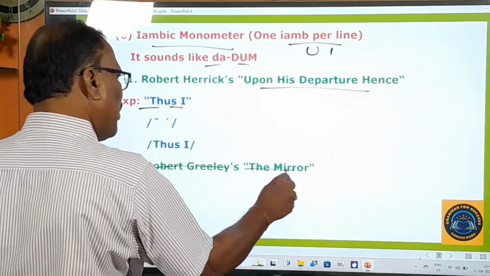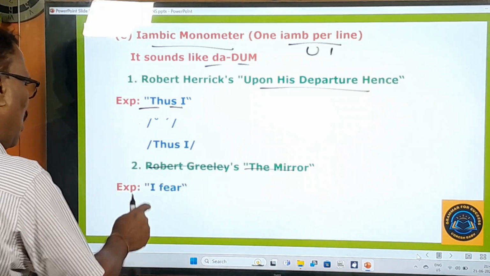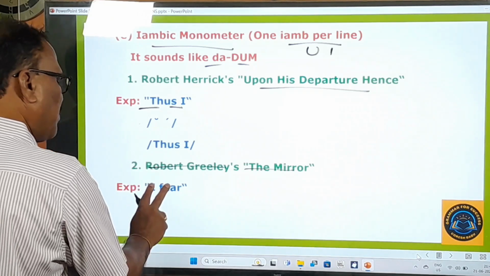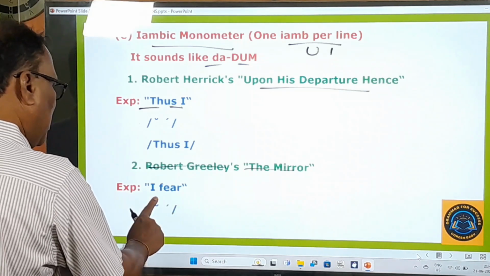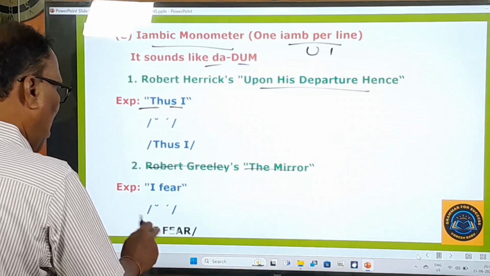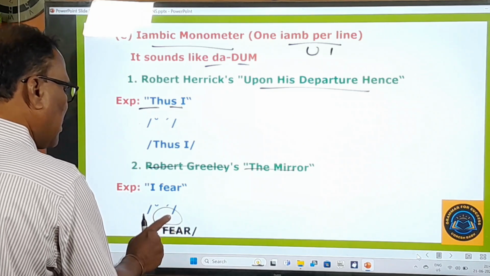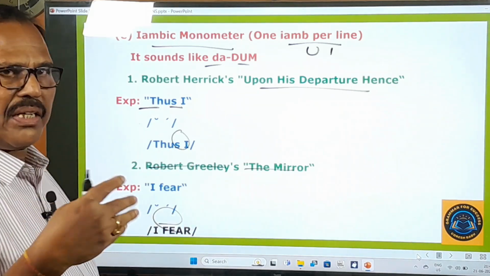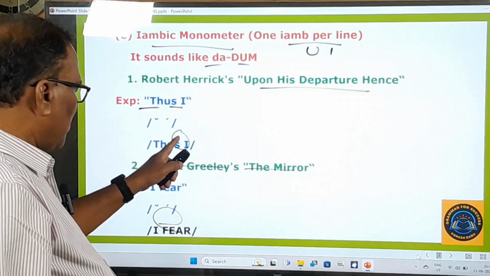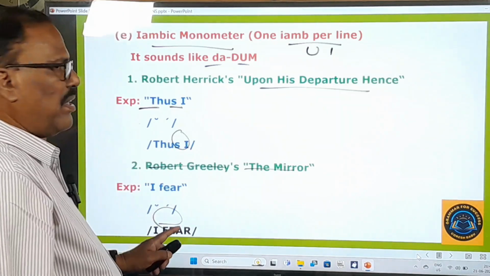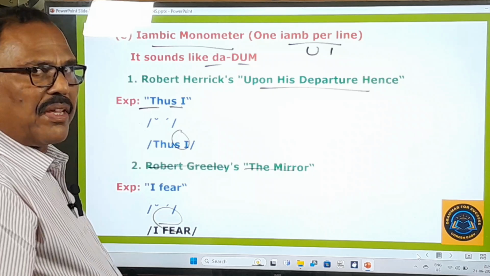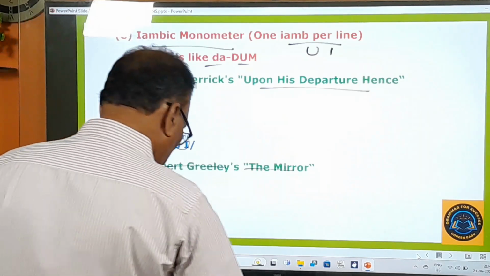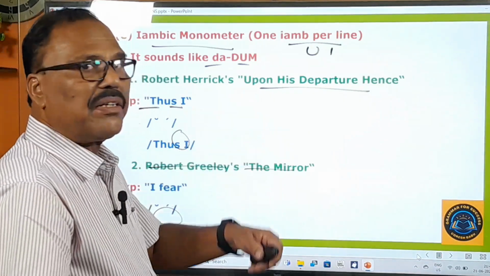Robert Greacen's The Mirror, this poem is there. From that, one example is given: I fear. This is only one foot, we use 1 foot here. This is monometer. I fear. So fear is the stressed one. Of course, I is always written with a capital letter, but here I is unstressed. Thus I fear, because it's a monometer. In this monometer line, only 1 foot will be there. Right. And now we are going to learn about the other metrical patterns.